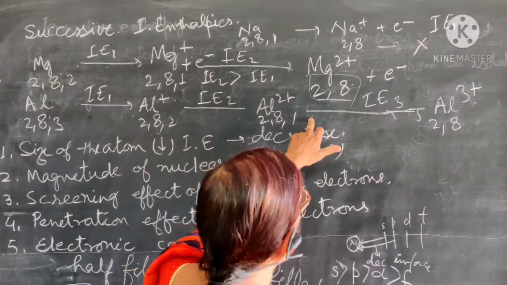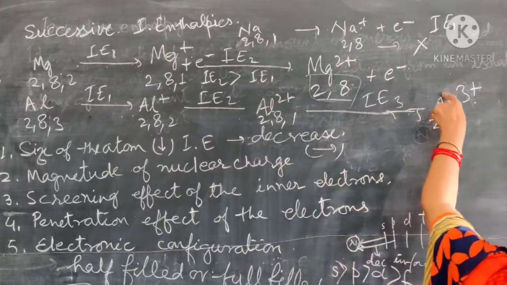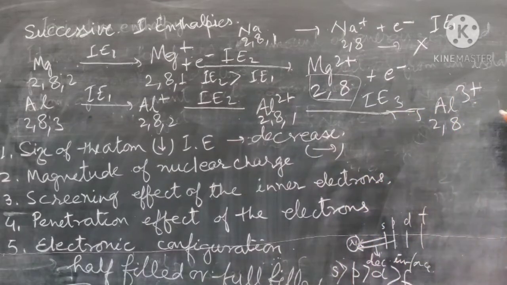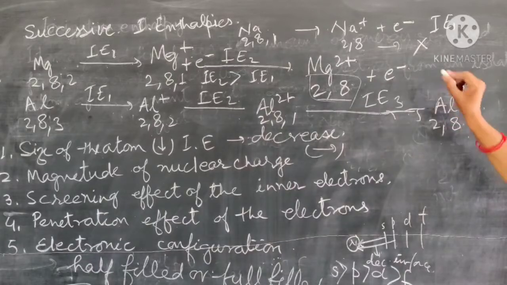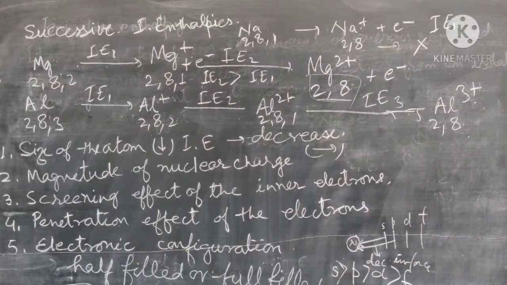Then we can remove one more electron from here, then it is IE3, and then it is converted into aluminium 3 positive, and then the electronic arrangement will be 2,8, a stable electronic arrangement. So these energies are called successive ionization energy. As we are removing more and more electrons, the amount of energy increases, and then we have to compare these electronic configurations. In the periodic table, when we move, first there is an increase in the ionization energy.